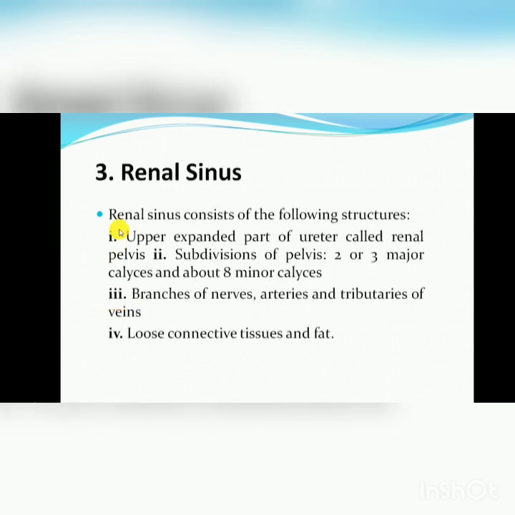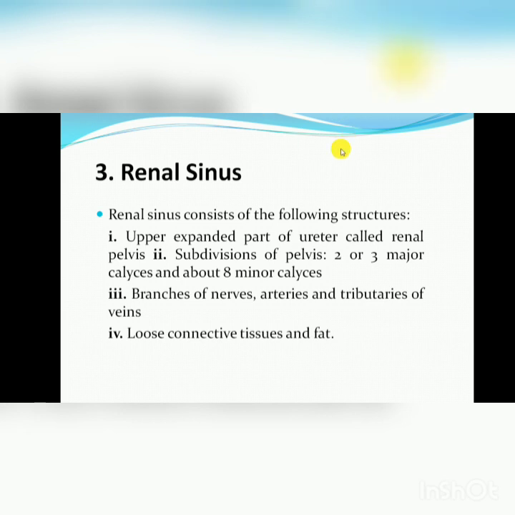Renal sinus. The renal sinus consists of the following structures. It contains the renal pelvis, from where the ureter originates, subdivisions of the pelvis, 2 or 3 major calyces, branches of the nerves, arteries and tributaries of the veins, loose connective tissue and fat.